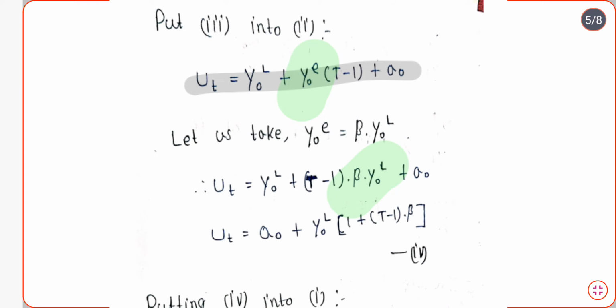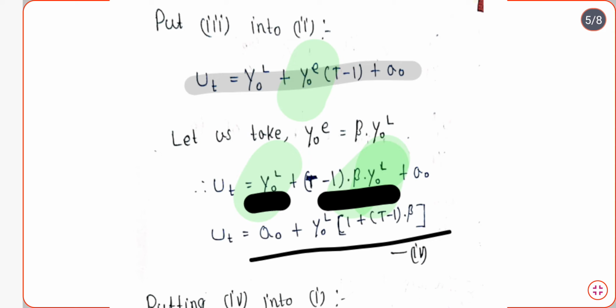After taking Y0L common from both of these terms, we might get the equation in this form: A0 plus Y0L into (1 plus (T minus 1) into beta).